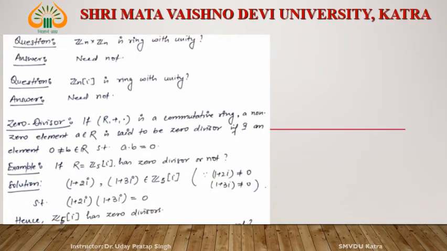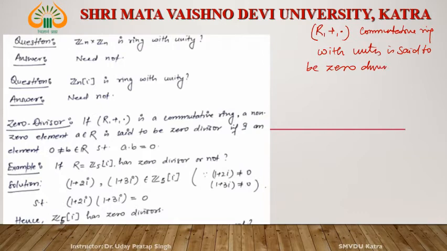Now see zero divisors. What is a zero divisor? Consider R, plus, dot, a commutative ring with unity. First consider what a zero divisor is.